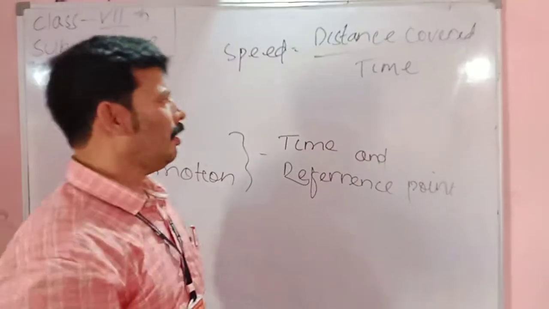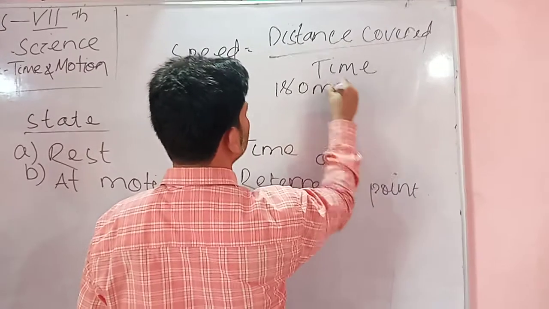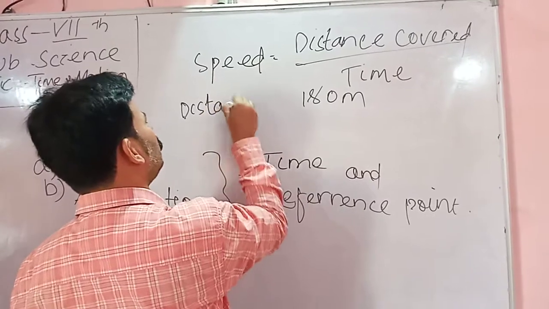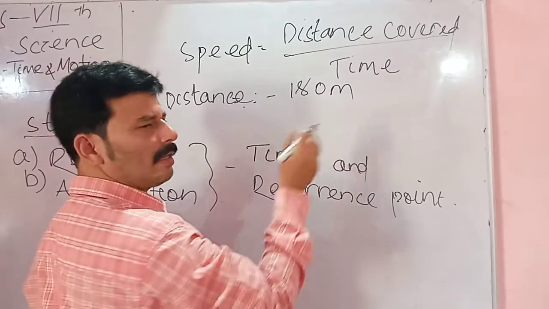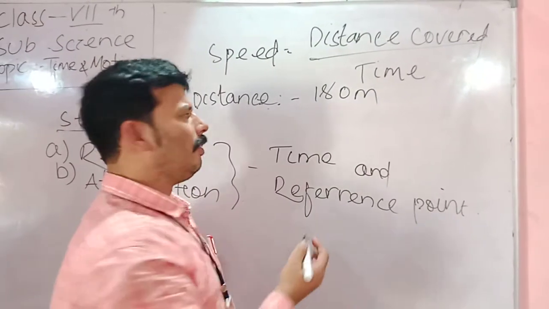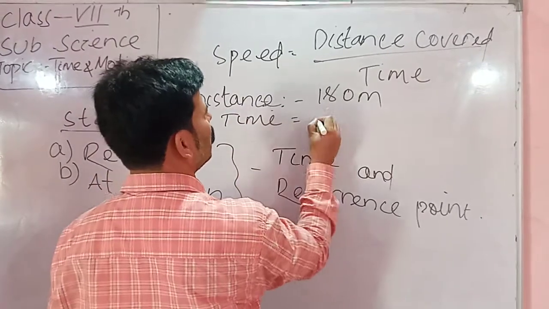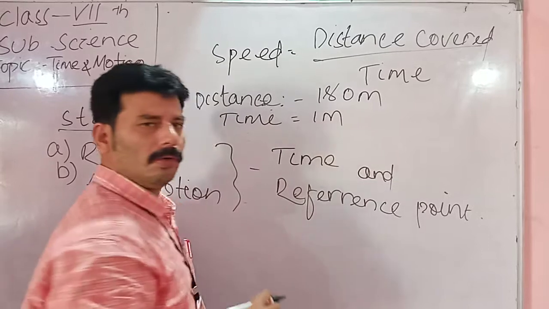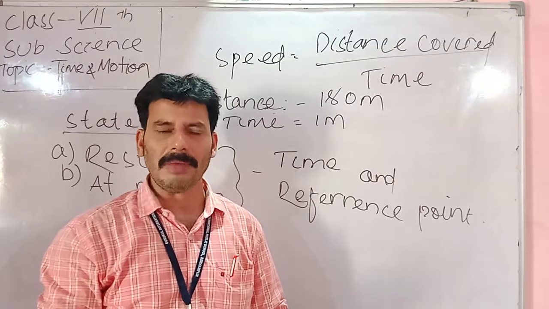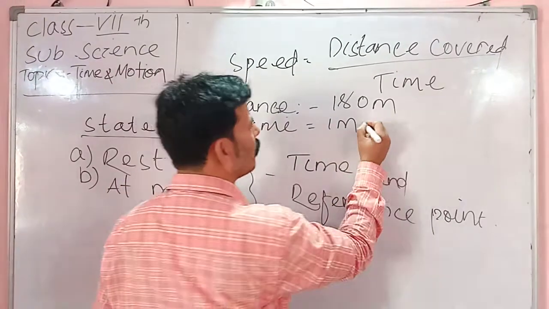As in the given example, an object is covering a distance of 180 meters and taking a time of 60 seconds, or 1 minute. So we need to first convert to the proper unit. The basic standard unit of time measurement is the second.